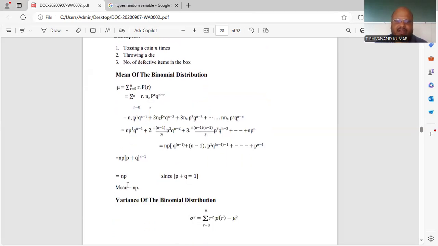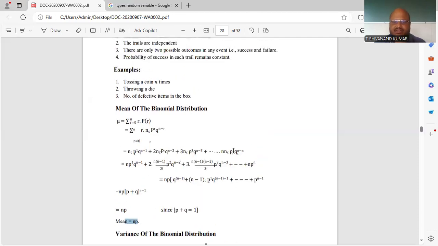Finally, you will get mu, the mean, equal to NP. Mean is your estimation or expected value. So the mean, or expected value, of the binomial distribution is n into p.